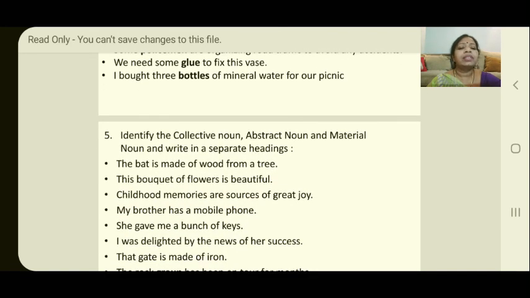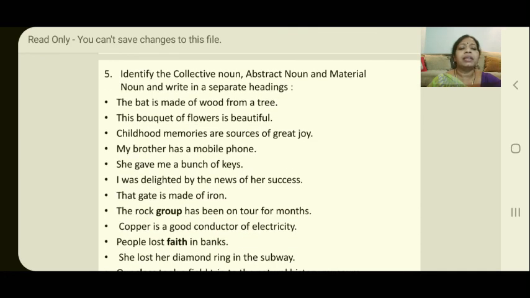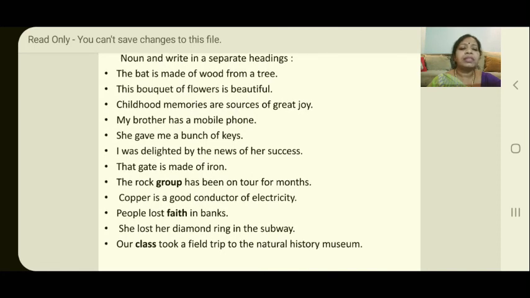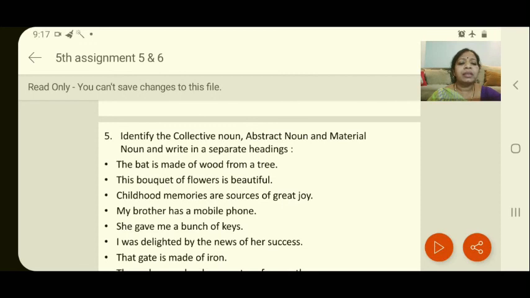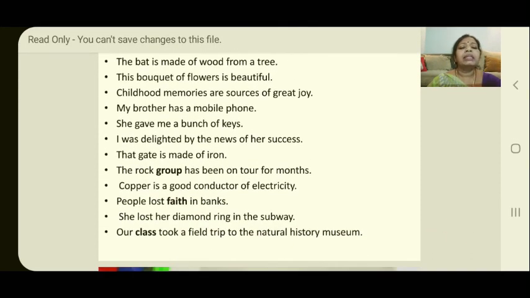Now the fifth one is: identify the collective noun, abstract noun, material noun and write them under separate headings. Again I have given you a few sentences, students. You have to read the sentences and find out what the collective noun is, what the abstract noun is and what the material noun is, and write them under separate headings from these sentences.